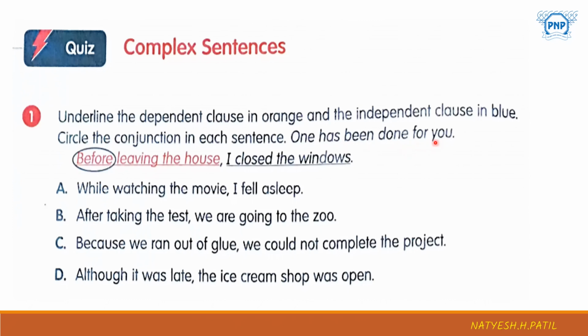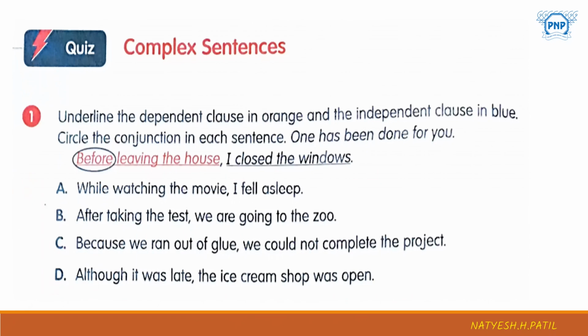One has been done for you. Here the conjunction has been circled, and leaving the house has been underlined in orange since it is a dependent clause. I close the windows is the independent clause, hence they have put a blue underline. So you have to do the similar thing for all these remaining 4 examples.